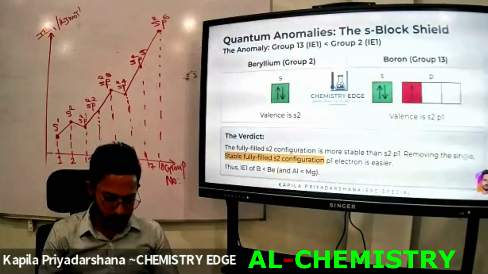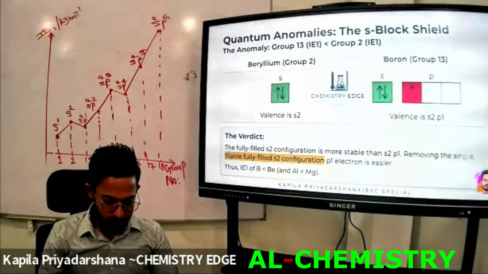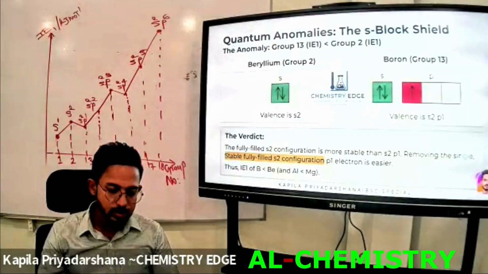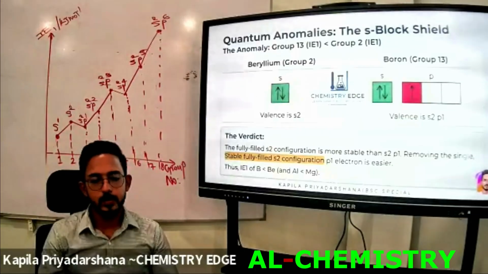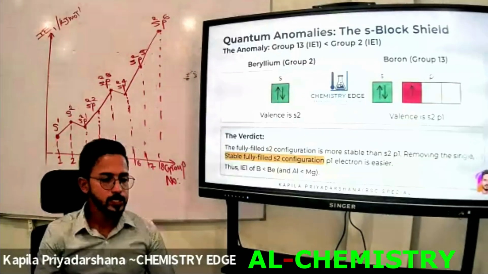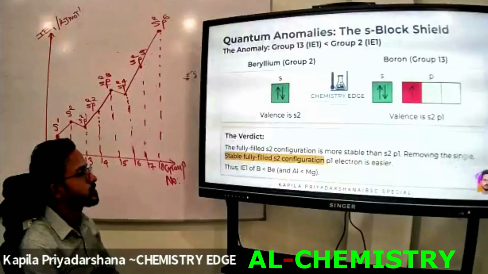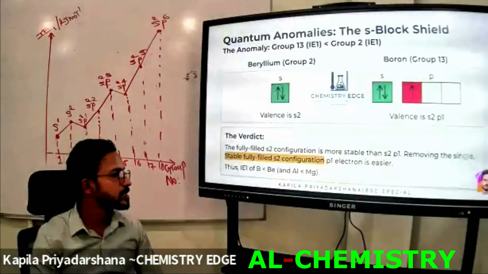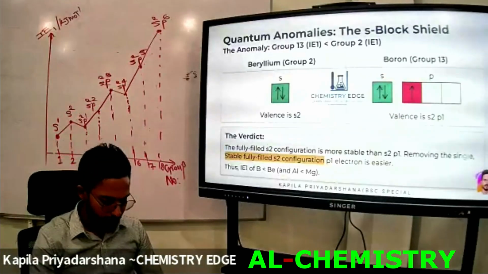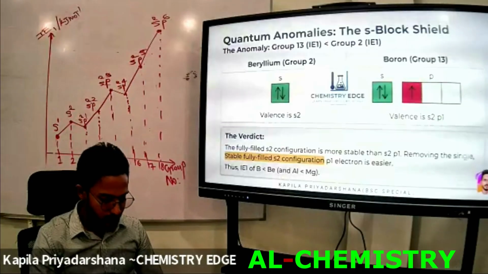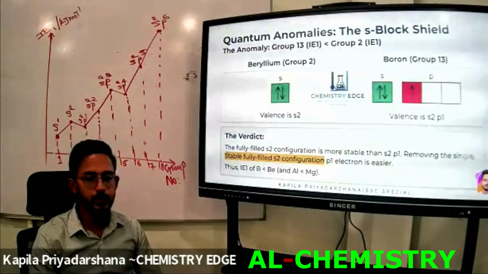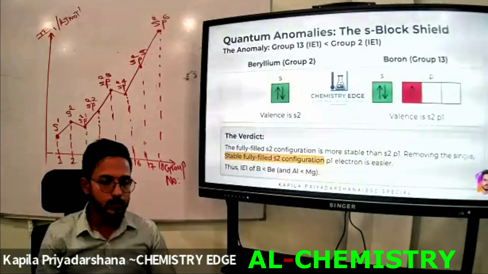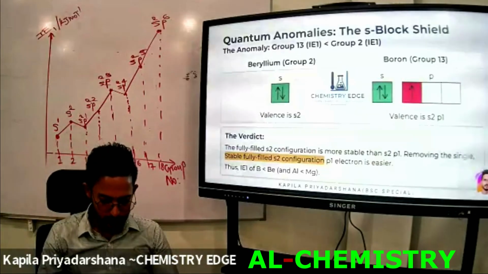Next point. The s2 configuration is more stable than s2p1.